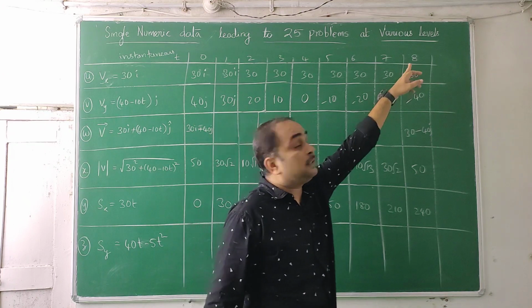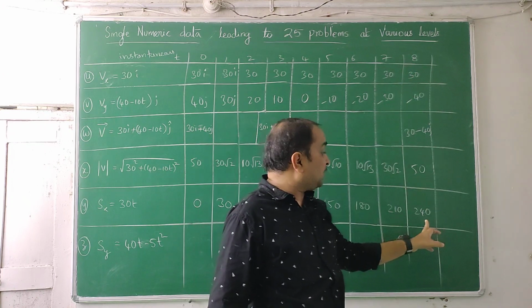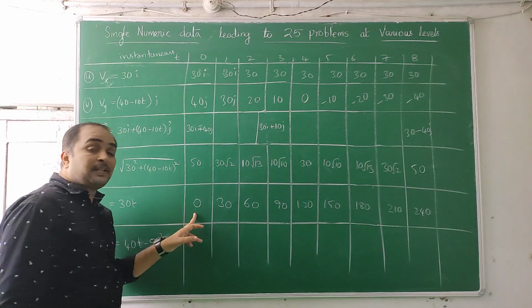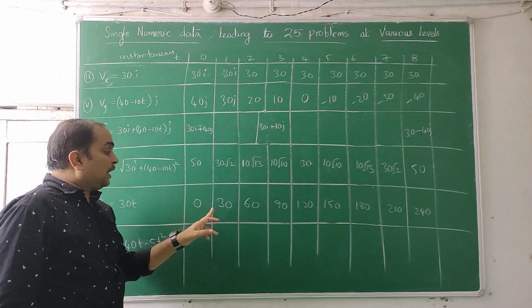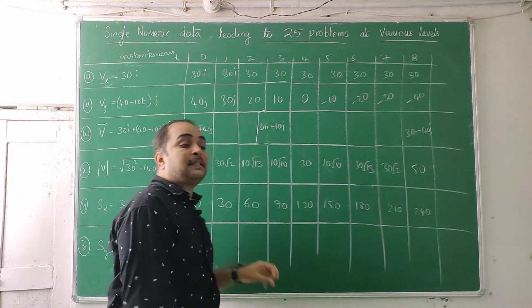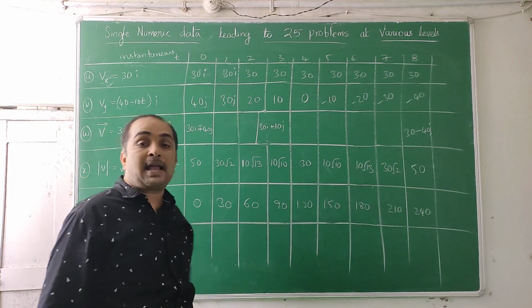At 8 seconds, by the time it completes the time of flight, it is at 240. At 0 seconds, it was at 0. After 1 second, it was horizontally displaced by 30, then 40, 60. I will show all these things in the diagram also.